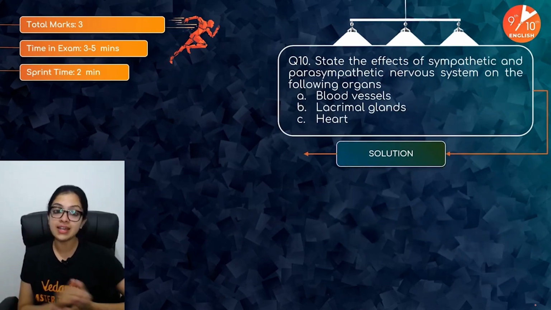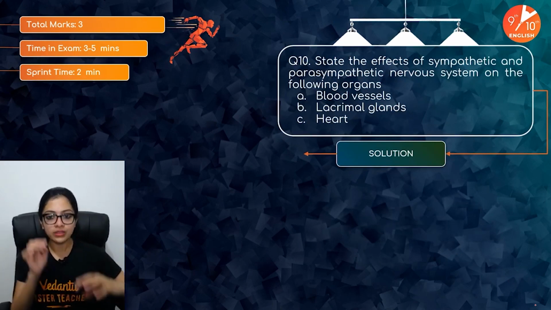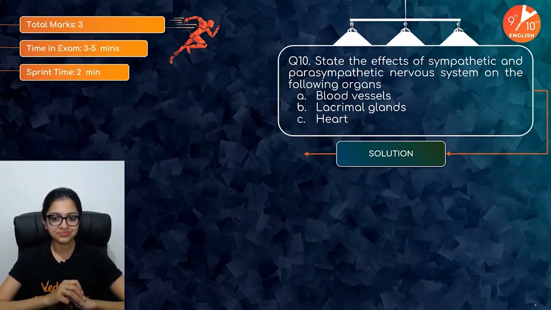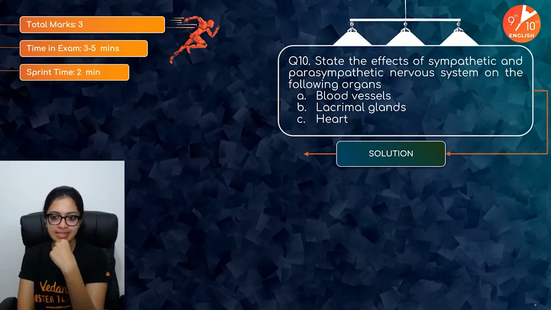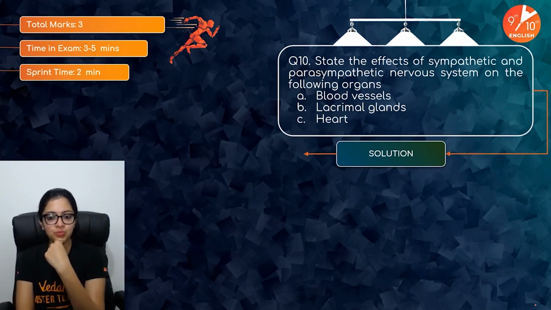Right, children, and the last and final question for the day. State the effects of sympathetic and parasympathetic nervous system on the following organs: blood vessels, lacrimal glands, and the heart. Yes, effects of sympathetic and parasympathetic nervous system on the following organs. What would it be?